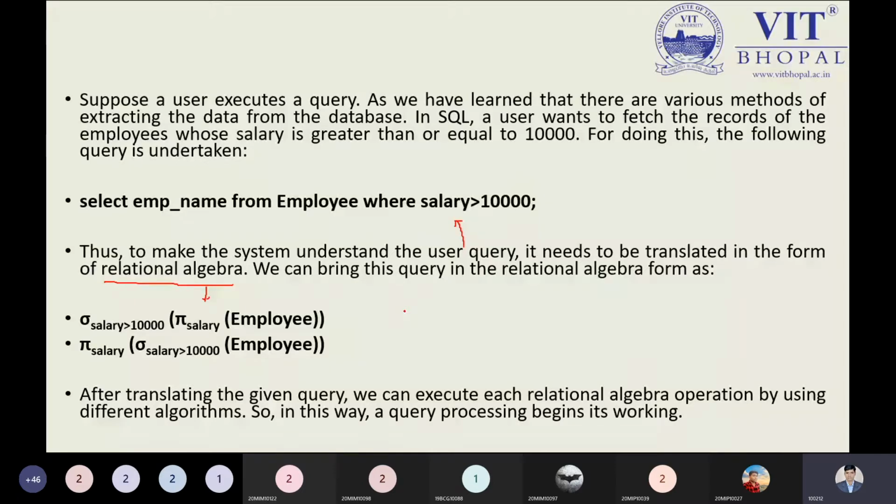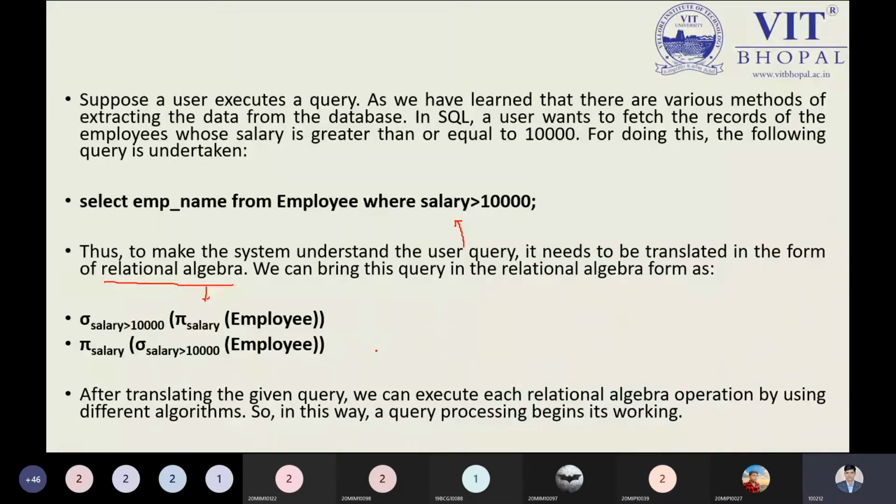Can anyone tell me right now which query the optimizer will select? Which query will be accepted by relational algebra? Relational algebra is accepting both queries. Both answers are correct in relational algebra. But the optimizer will have to choose one query. So which query? Sir, the second one.